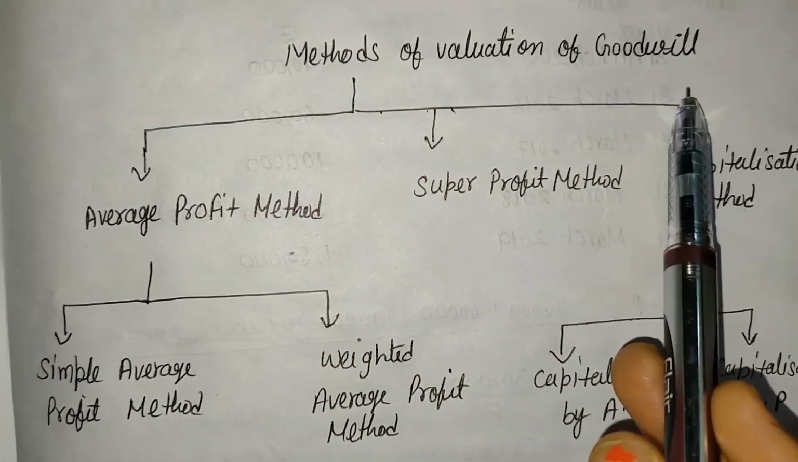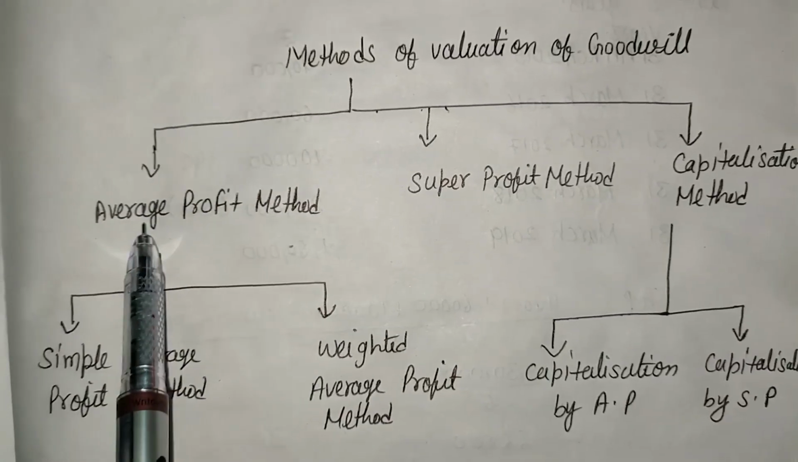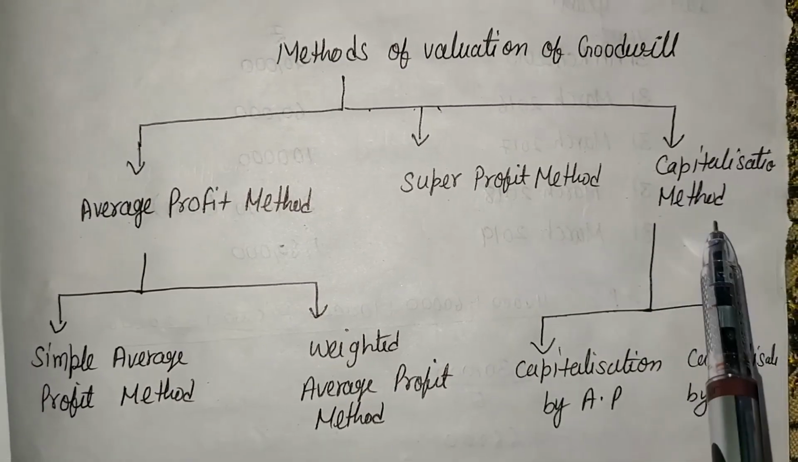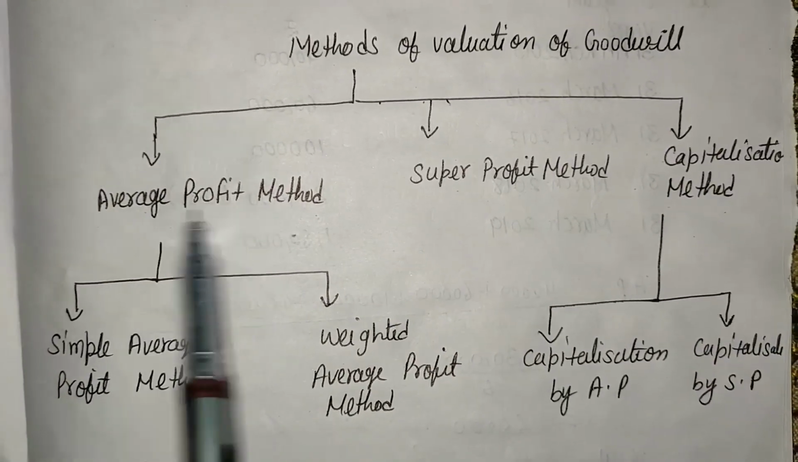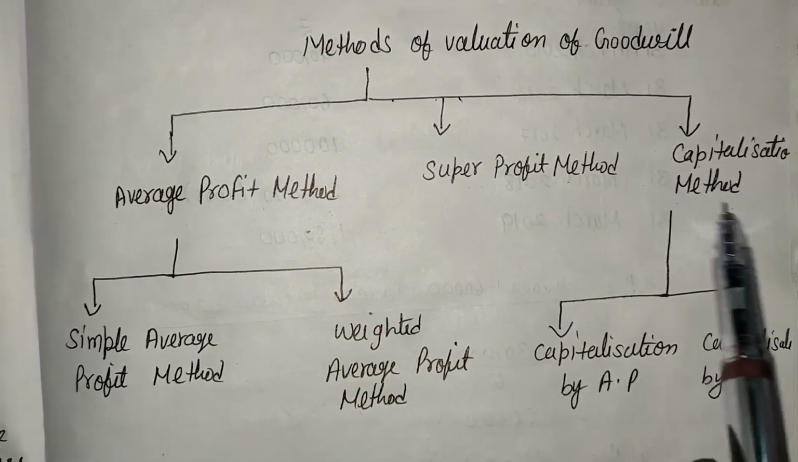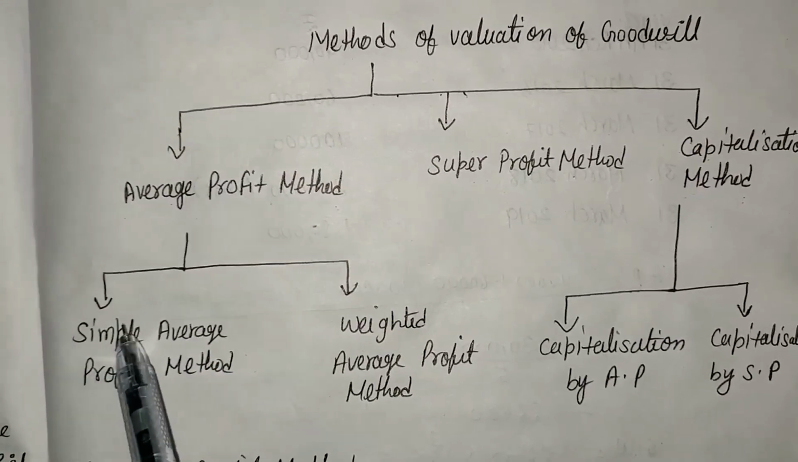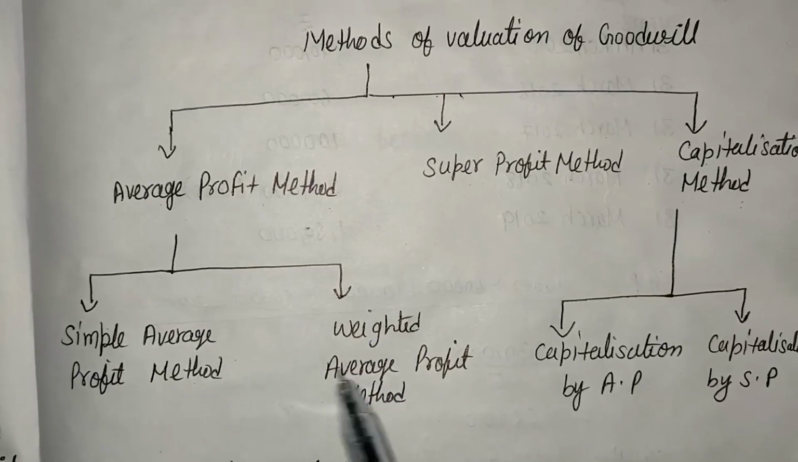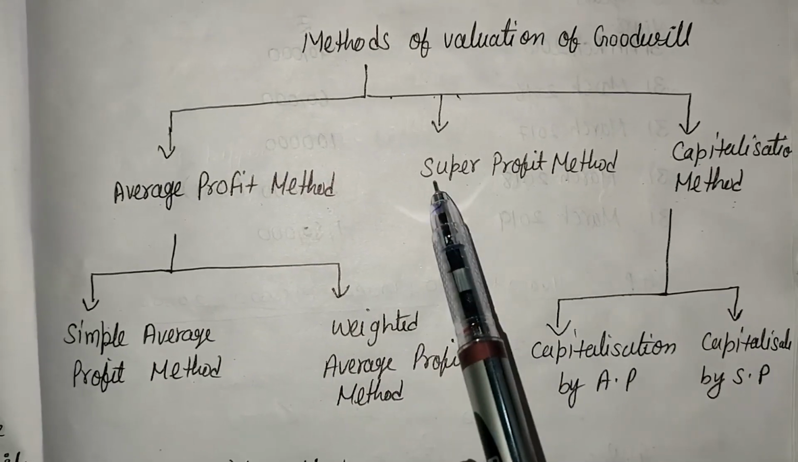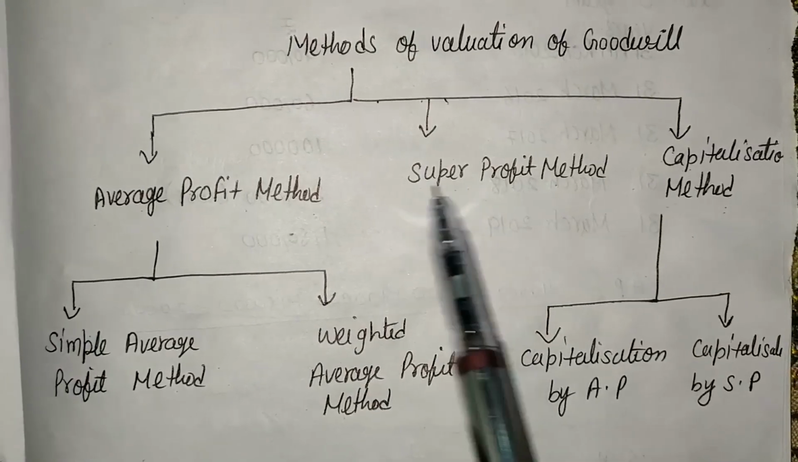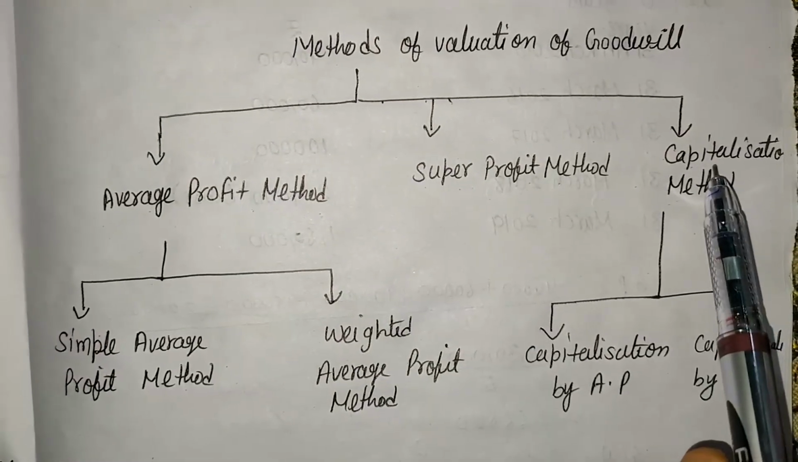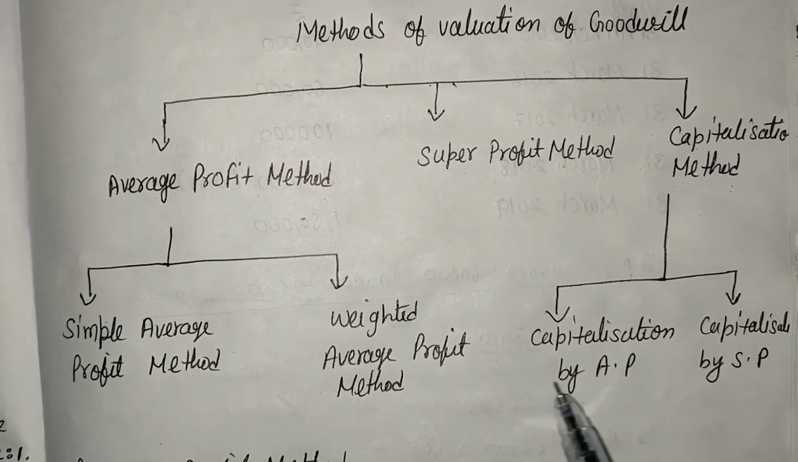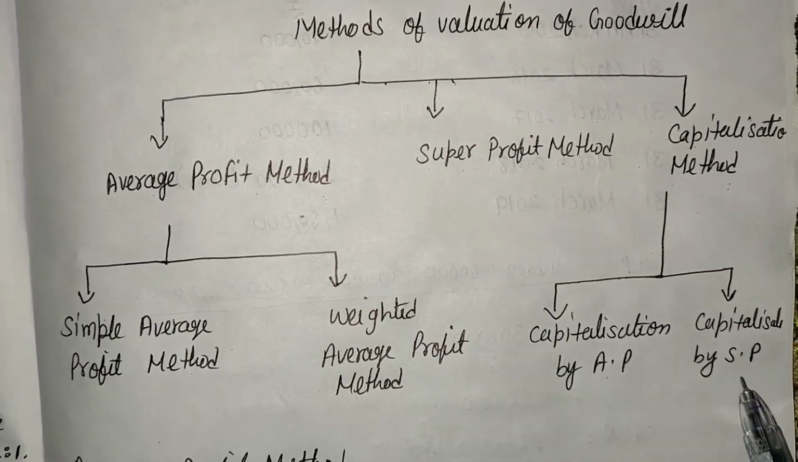Methods of valuation of goodwill. There are 3 methods. First one is average profit method, second one is super profit method, and third one is capitalization method. The average profit is further classified into 2 parts: the first one is simple average profit, the second one is weighted average profit. There is no further classification of super profit. Now, the capitalization method is also classified into two parts, that is capitalization by average profit or capitalization by super profit.